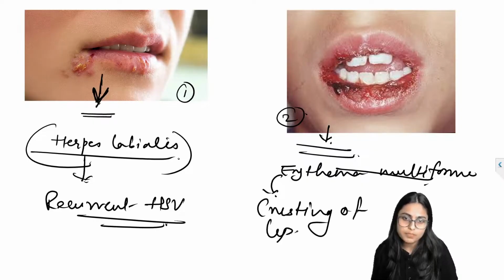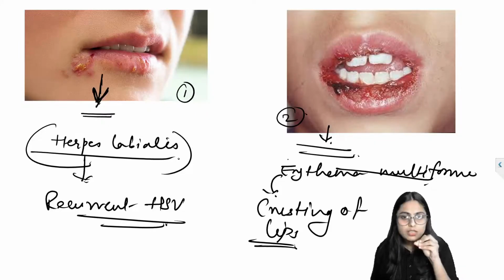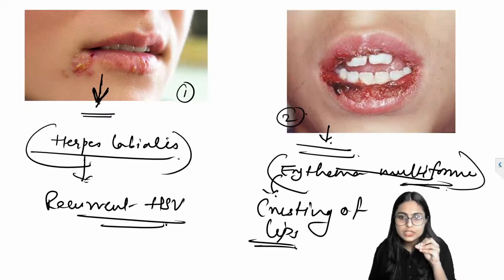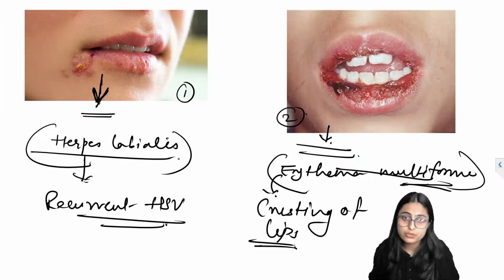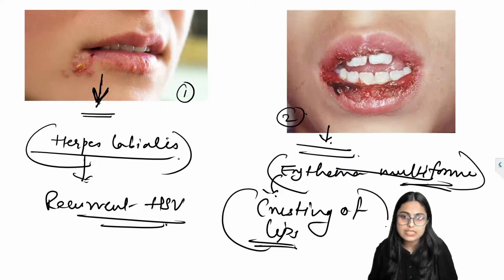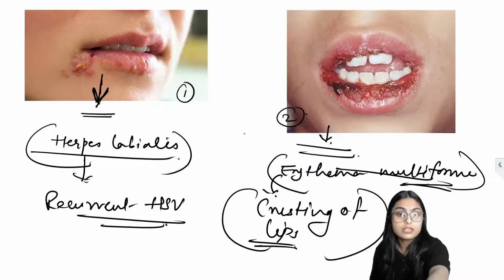They can give you a clinical based question on erythema multiforme, and they can give you this picture. You should directly give the answer as erythema multiforme because the characteristic feature seen in this is crusting of lips. Very good everyone.